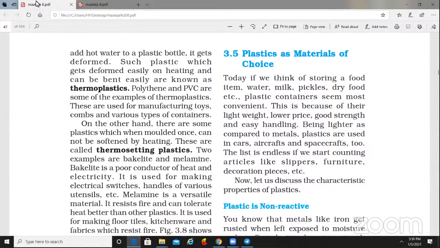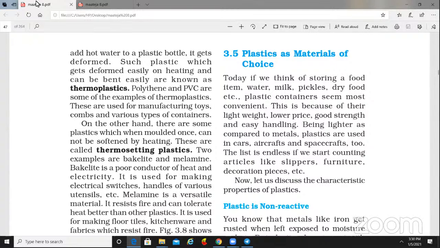When you go for thermosetting plastic, what will happen? Here the plastic is molded. If it is molded, when it is destroyed, it will not come back into use again. That is called thermosetting plastic. For thermoplastic, an example is the bottle. Many things in your daily life: polythene bags, tiffin bags, plastic bottles.